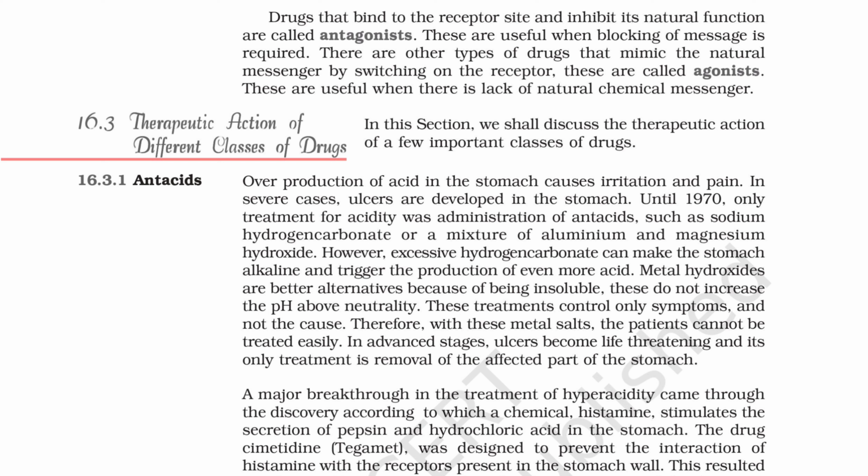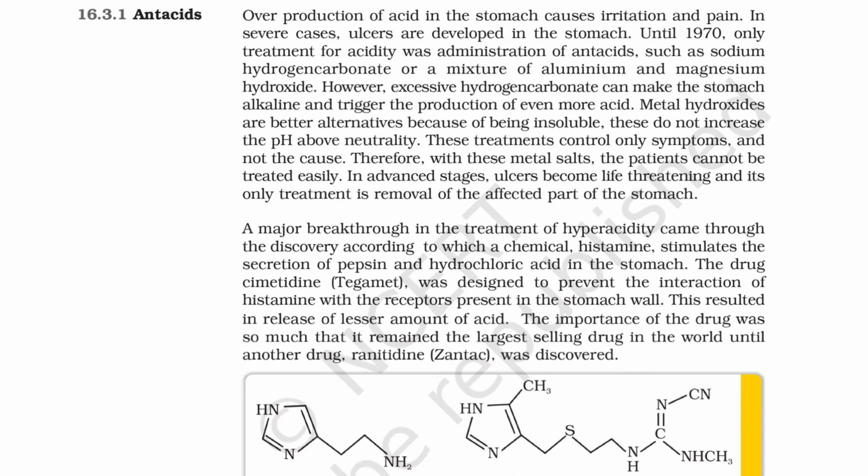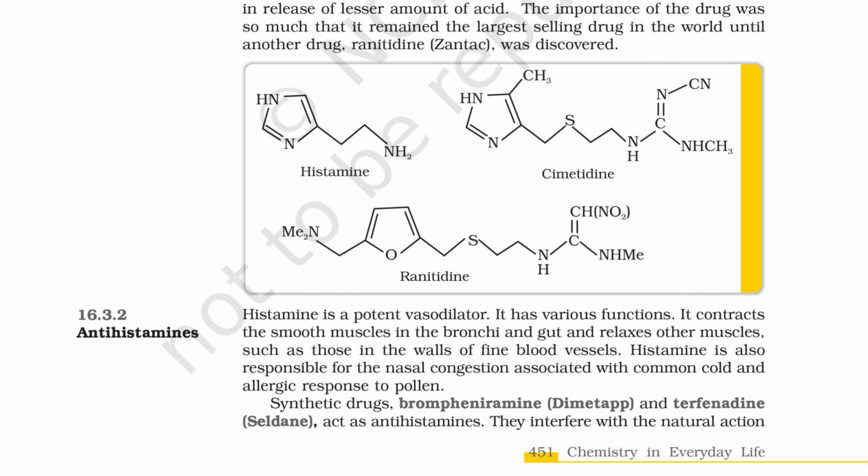A major breakthrough in the treatment of hyperacidity came through the discovery that a chemical, histamine, stimulates the secretion of pepsin and hydrochloric acid in the stomach. The drug cimetidine, Tagamet, was designed to prevent the interaction of histamine with the receptors present in the stomach wall. This resulted in the release of a lesser amount of acid. The importance of the drug was so great that it remained the largest selling drug in the world until another drug, ranitidine, Zantac, was discovered.